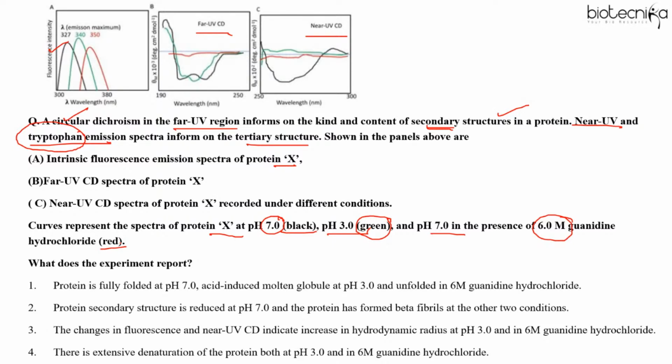And you should know how to read the graphs, how to read the spectra. Okay, Sandhya, you are saying option 1. Fine. What about others?